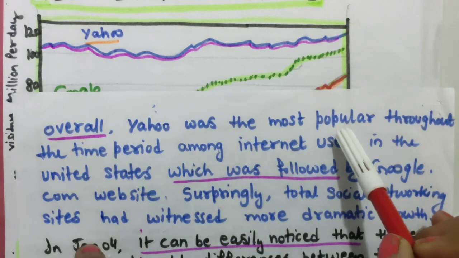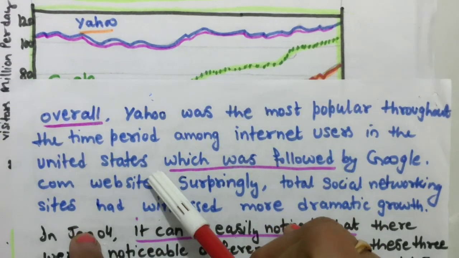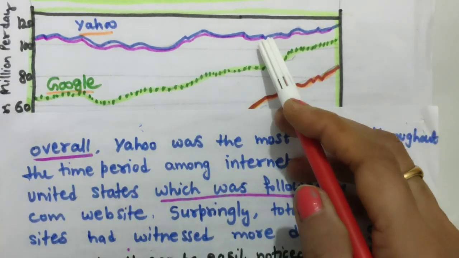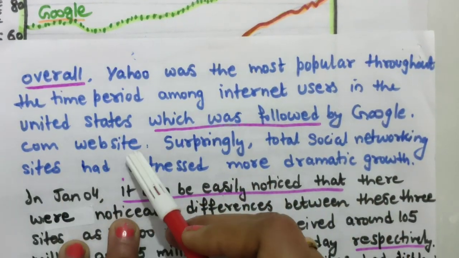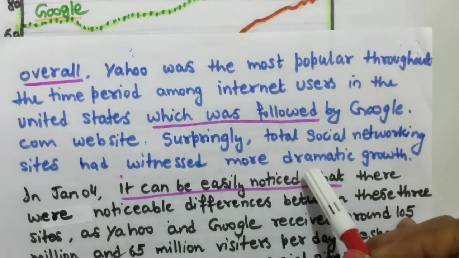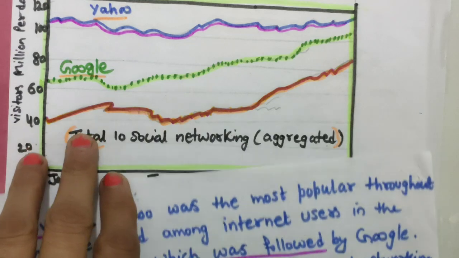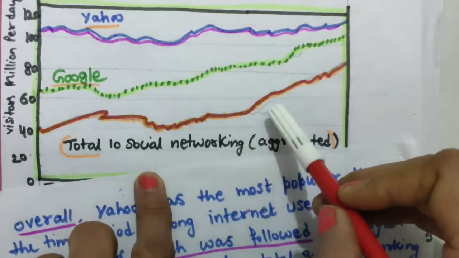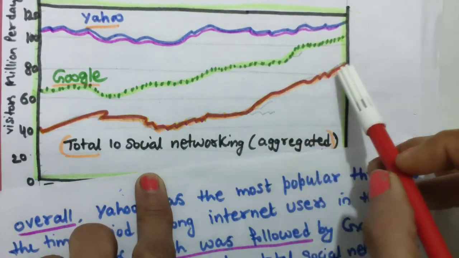Yahoo was the most popular or famous throughout the time period among internet users in the United States, which was followed by Google. See this, it was the first and the second one is google.com. So .com website. Surprisingly, total social networking sites had witnessed more dramatic growth. Because another thing also we need to tell. So surprisingly, this social networking line graph had also displayed a dramatic growth in its usage.